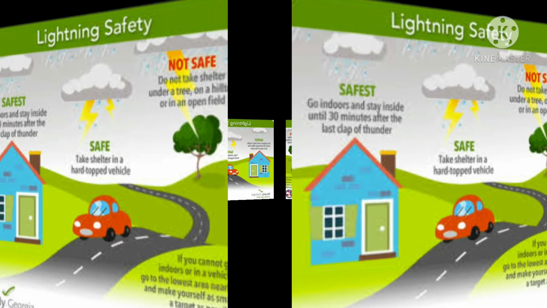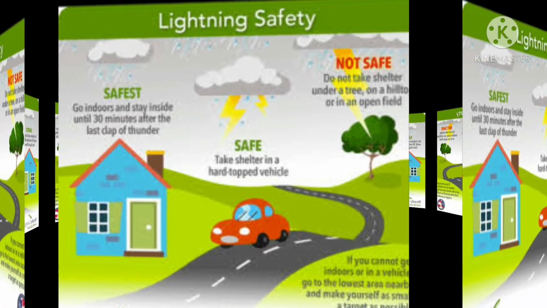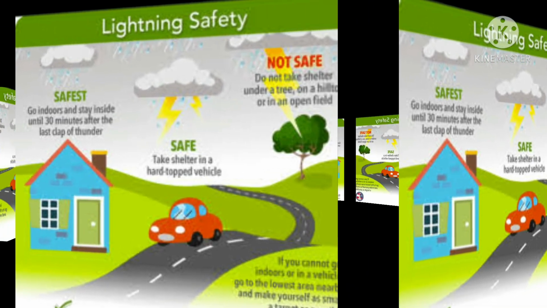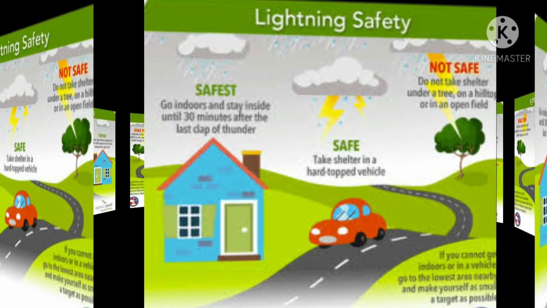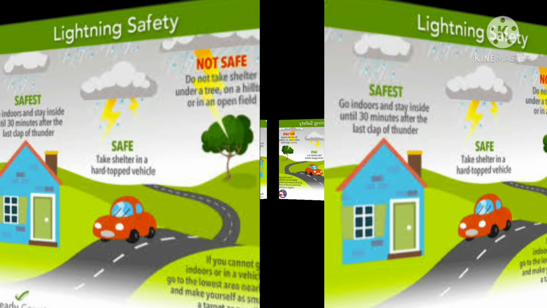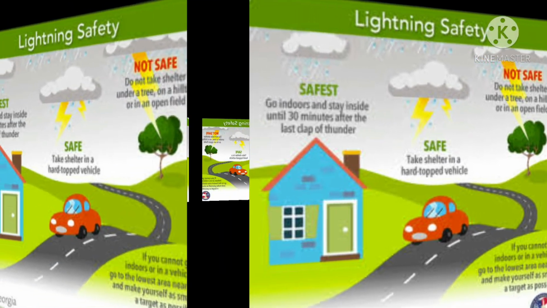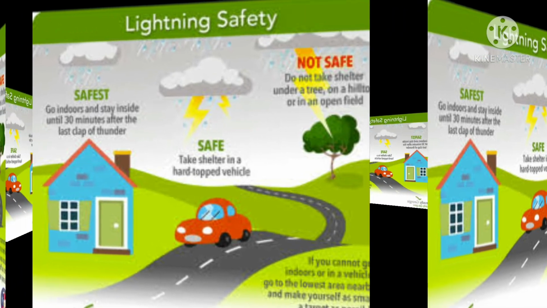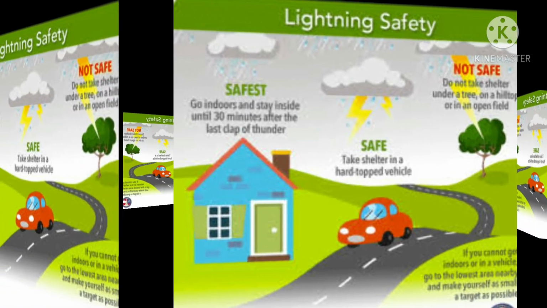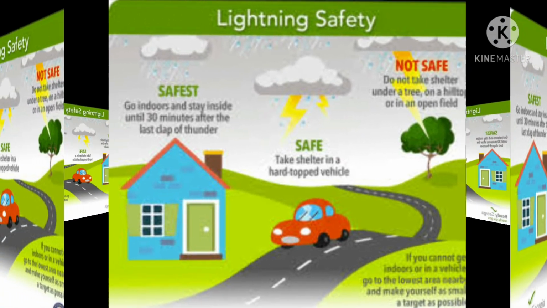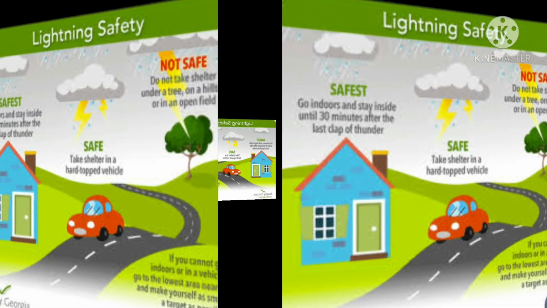Next, stay away from all types of water bodies as water is a good conductor of electricity. If you are in a forest, take shelter under shorter trees. Do not take baths or showers during storms. So, in short, we can take these safety measures to protect ourselves from lightning.